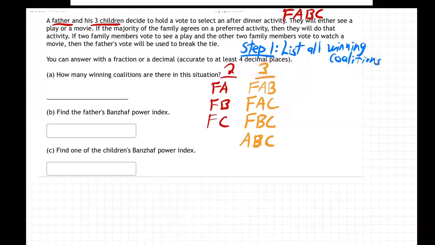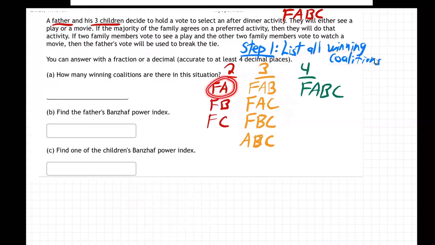And by the way, all those teams of three are winning teams because if a majority agrees, they will do that activity. So these are all three people. That's a majority. That's more than half because it's only four people total, right? Father and three children. So three is a majority. They win. Okay, last one. How about groups of four? Well, that's just going to be everybody. If everybody agrees on the same thing, father ABC, they're going to do it. So there's all the winning coalitions.